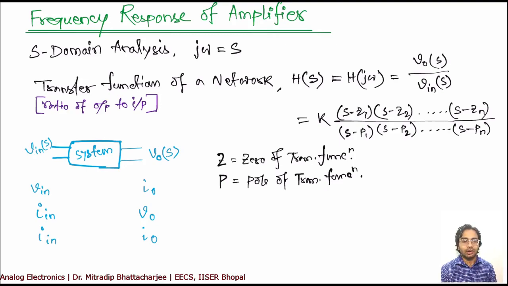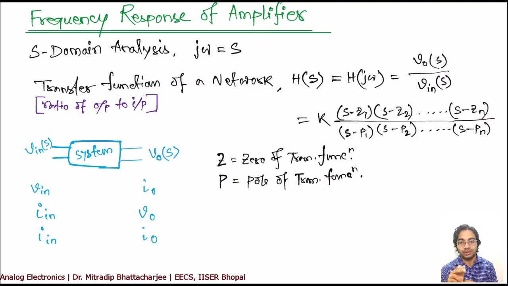Sometimes it happens that your gain is highest or constant for a particular frequency range, say from F0 to F1 or F1 to F2, and it provides constant gain only in that frequency range. It is very important to understand why the response is like that.